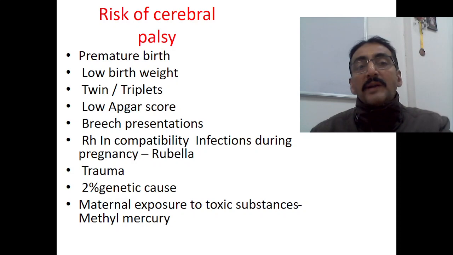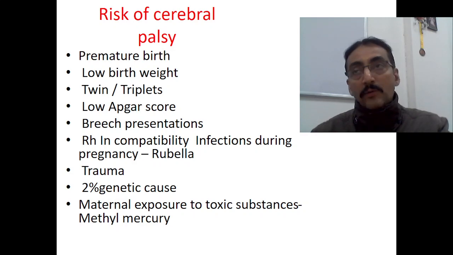Now, where do you find the risk of cerebral palsy more? The risk is more in premature birth, preterm deliveries, low birth weight babies, twin or triplet babies, or any child with a low Apgar score at the time of birth, that is asphyxia, or breech presentations, or if the mother is suffering from RH incompatibility, infections during pregnancy like rubella, any type of trauma.